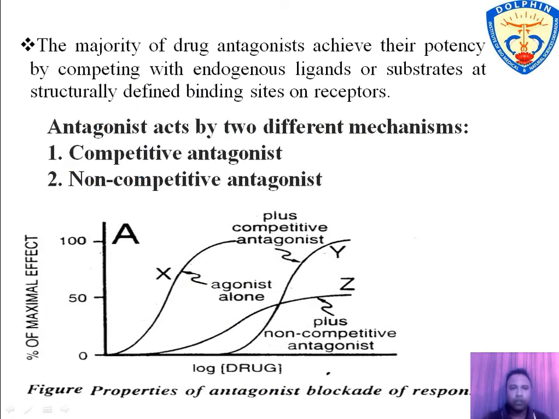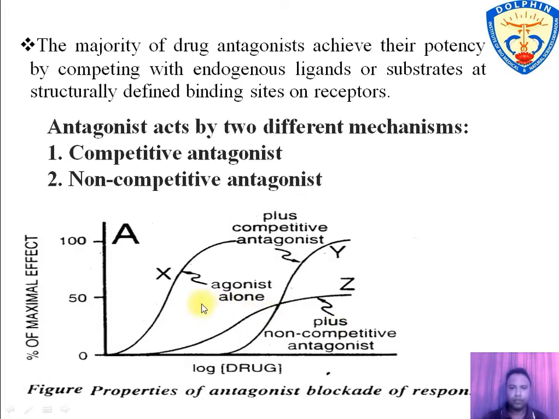As we know, our body has endogenous ligands or drugs or substrate. So the majority of antagonists produce their effect by competing with endogenous ligands. Antagonists are divided into two categories on the basis of mode of action. First is competitive antagonist and second is non-competitive antagonist.